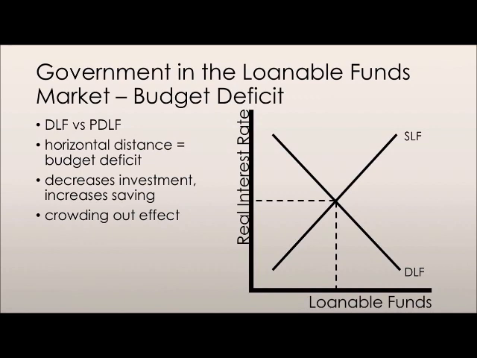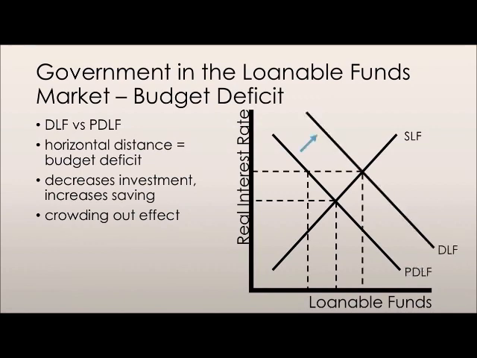When we talk about a government budget deficit, the government needs more money, so we're actually going to see an increase in the demand for loanable funds. But expected future profits have not increased, so the private demand for loanable funds hasn't changed. What firms demand in terms of loanable funds hasn't changed. So we see a divergence in the curves. We have a private demand for loanable funds, and we have a demand for loanable funds for the economy as a whole, which includes the government budget deficit. The horizontal distance between these two curves is the budget deficit.